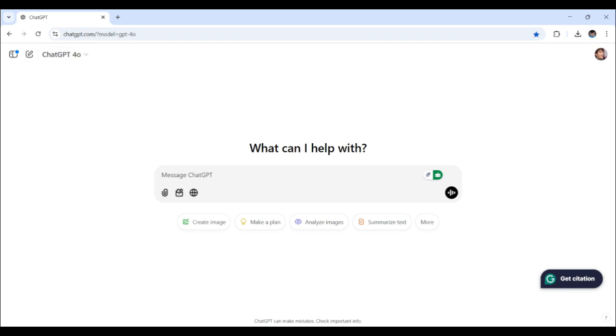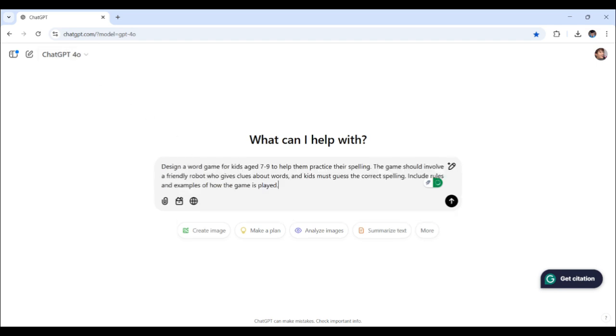So let's say, through my next prompt, I want to go for a word game for kids aged 7 to 9 to help them practice their spelling. That's the goal here, to help kids at this age range learn how to spell. The game should involve a friendly robot who gives clues about words, and kids must guess the correct spelling.